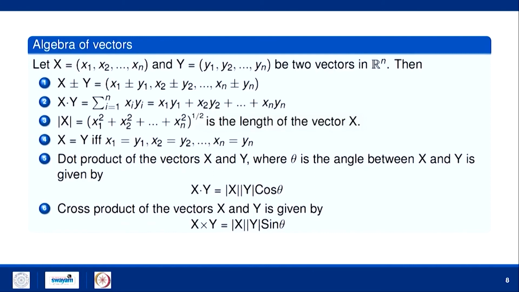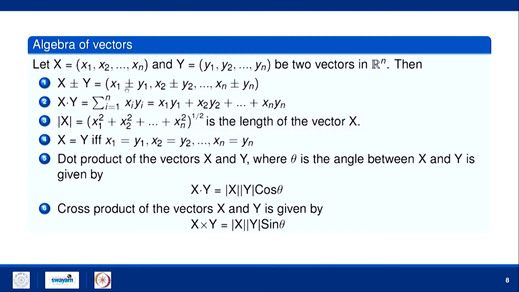Now, the algebra of vectors. If you have two vectors in Rn, let us say capital X, which has components x1, x2, ..., xn, and capital Y, which has components y1, y2, ..., yn, then X plus Y is the component-wise addition, that is, x1 plus y1, x2 plus y2, ..., xn plus yn.